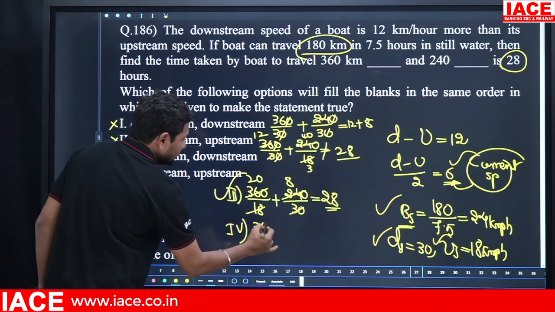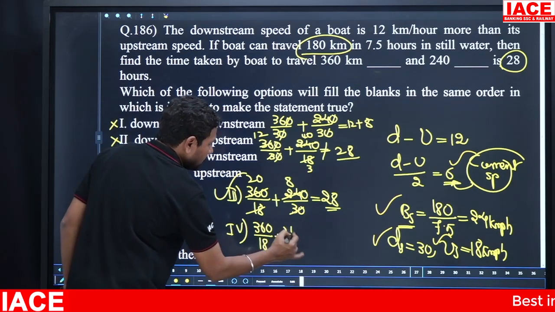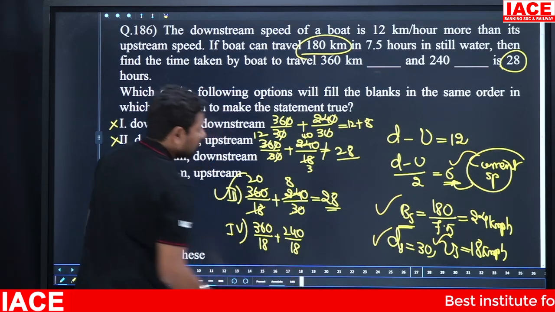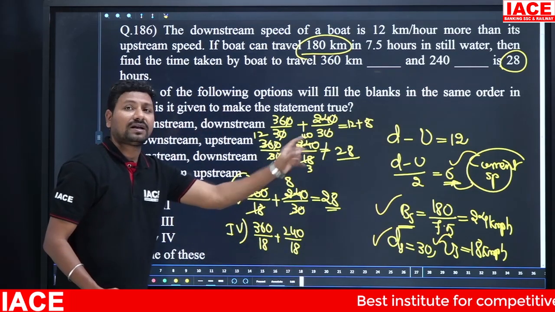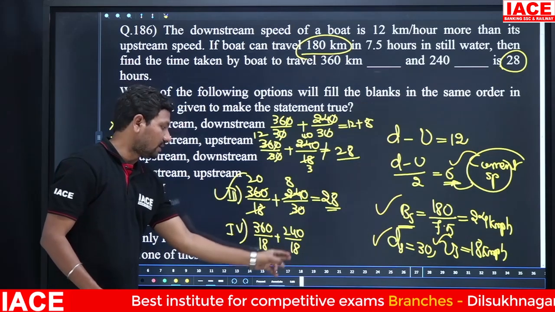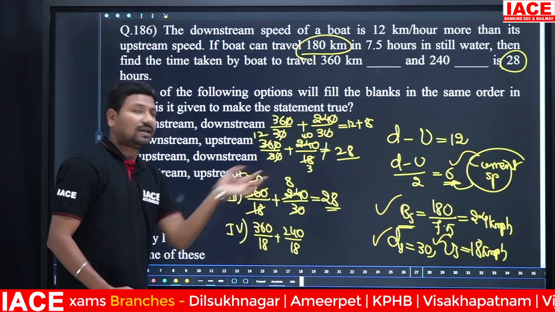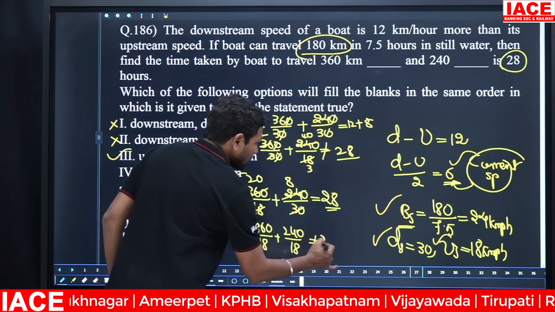Here is 360 by upstream 18 plus 240 by 18. Already we did it. 240 by 18, you will get 40 by 3, a fraction. 360 by 18 is 20. 20 plus 40 by 3 is equal to 33 1 by 3, you will get. It is also not equal to 28.